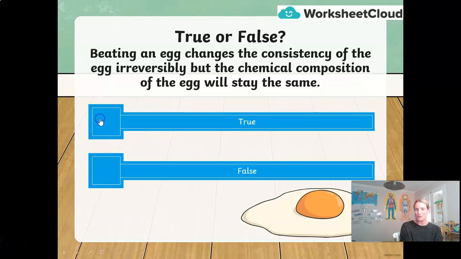Well done if you said that the statement is true, because in beating the egg, although I have now mixed the yolk with the white, I have not changed the chemical compound of the egg at all. So well done. If you've got the majority of those questions right, then I know that you have solidified, a little bit of a science teacher joke there, your understanding of chemical changes and physical changes and how some are reversible and some are irreversible.